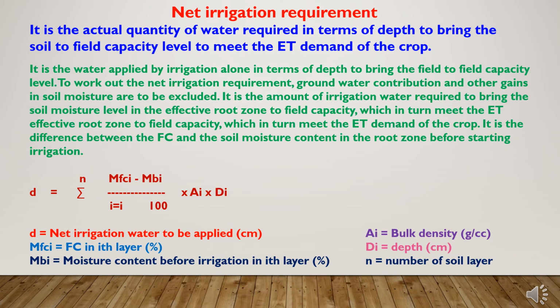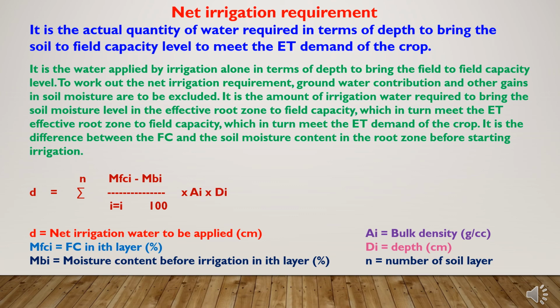Now net irrigation requirement. It is the actual quantity of water required in terms of depth to bring the soil to field capacity level to meet the evapotranspiration demand of the crop. Net irrigation requirement is the water applied by irrigation alone in terms of depth to bring the field to field capacity level.